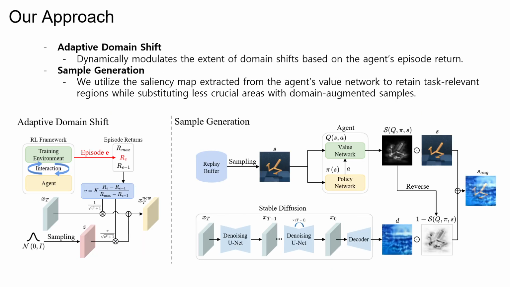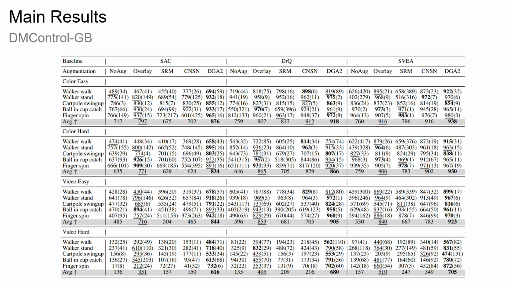Our framework, which we call DG2, integrates two main components. First, the adaptive domain shift module dynamically regulates how much the domain can change based on episode return. Second, the sample generalization module incorporates saliency maps extracted from the policy network to preserve the semantics.